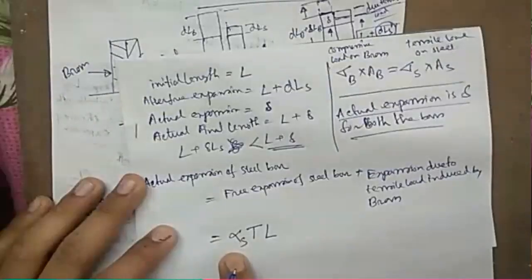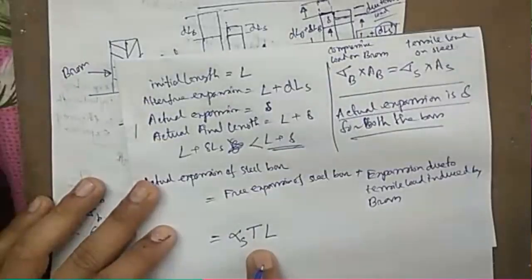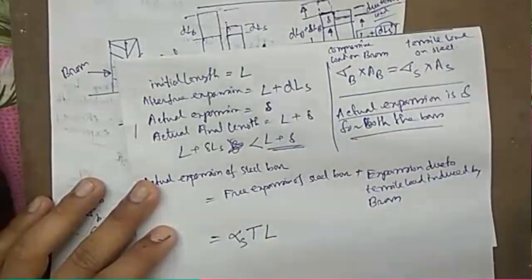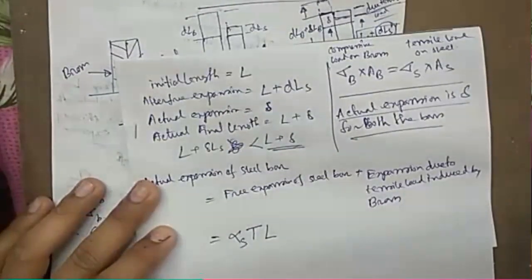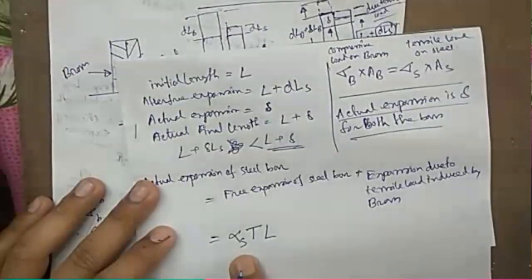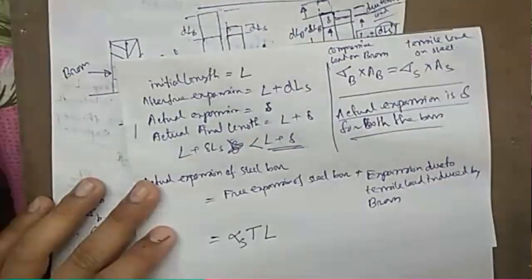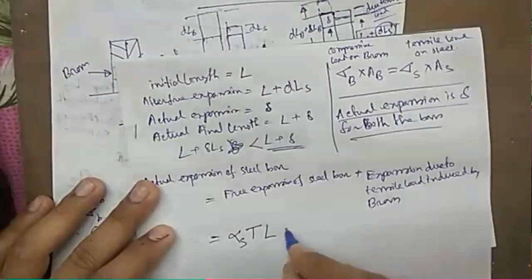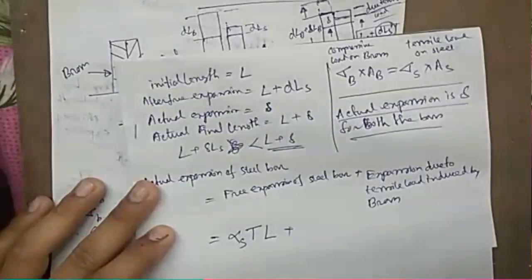This is the free expansion length of the steel bar, if it had expanded freely without any other attachment. But there is brass which is trying to expand the steel more, and that causes stress on the steel bar.